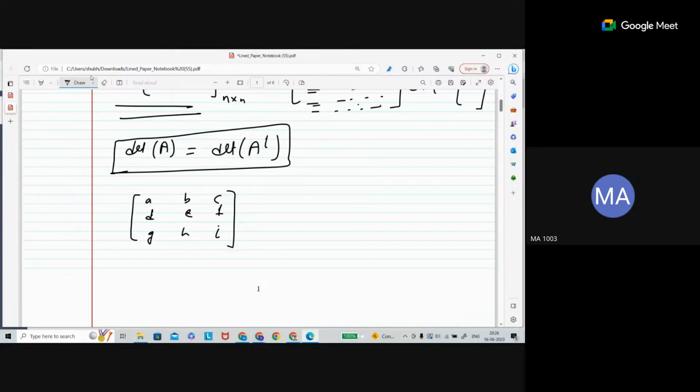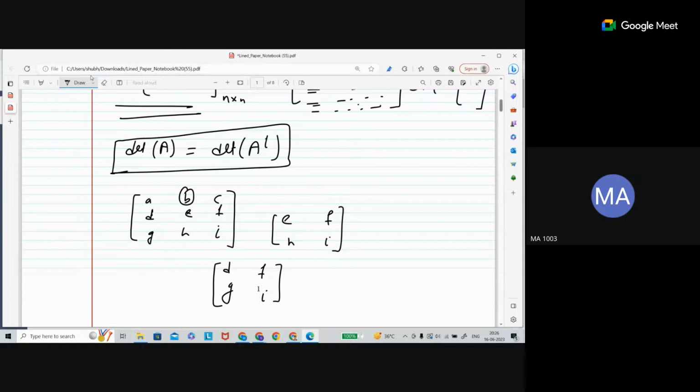So the minor for this entry is this matrix: E, F, H, I. And the minor for B, let's say this one is B, is D, F, G, I. So this is going to be your minor.